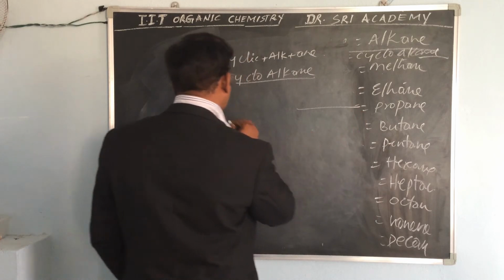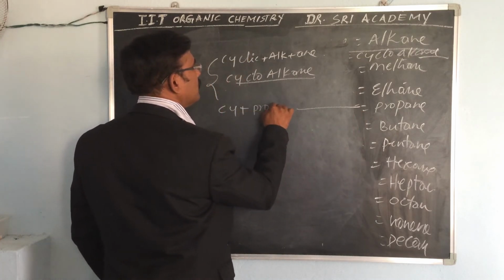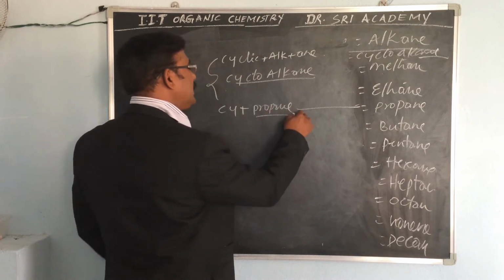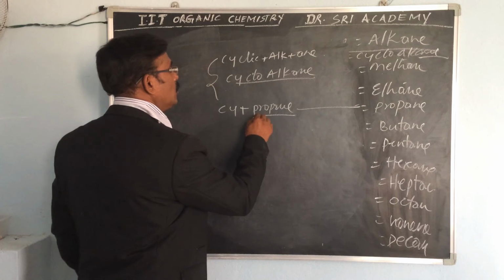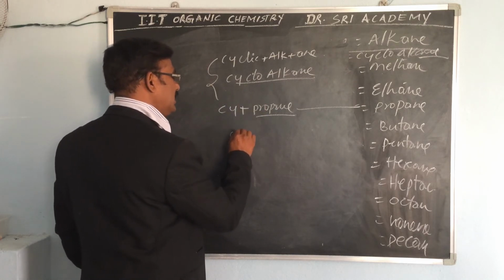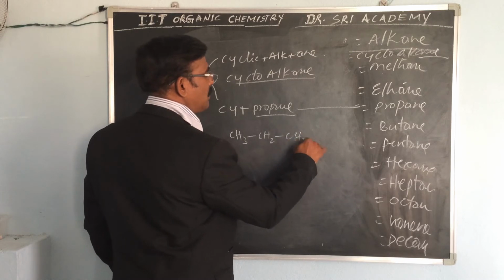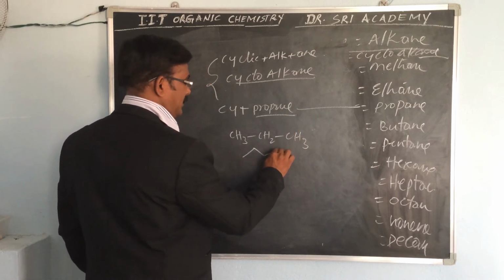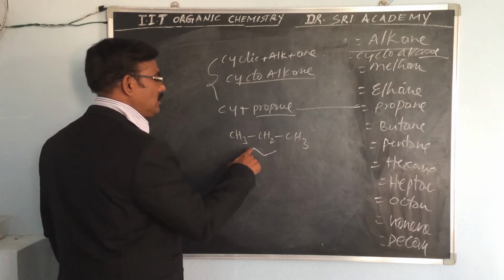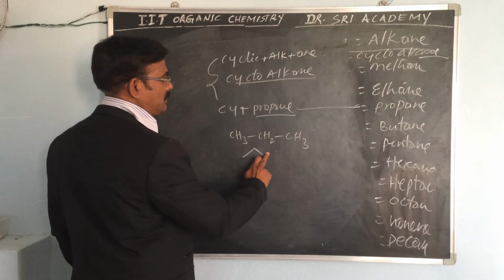So cyclic plus propane. Propane in the form of a cycle is called cyclopropane. Propane, for example, is CH3, CH2, CH3, with 3 carbons.